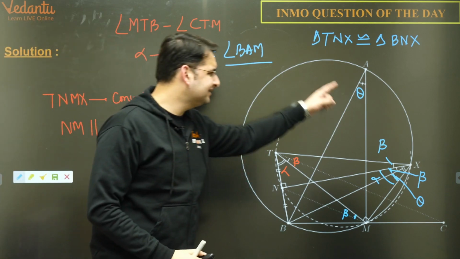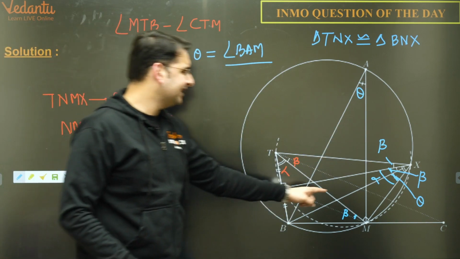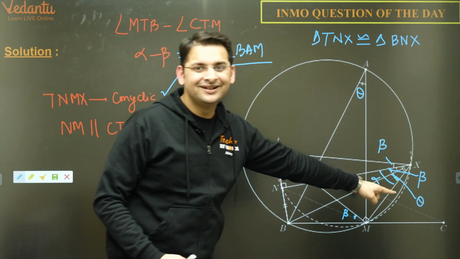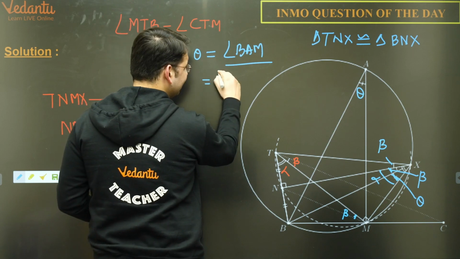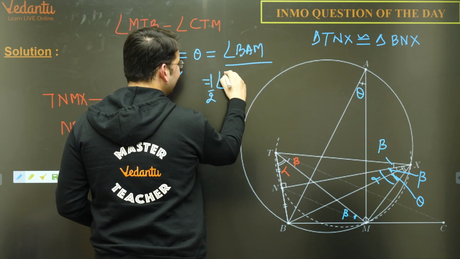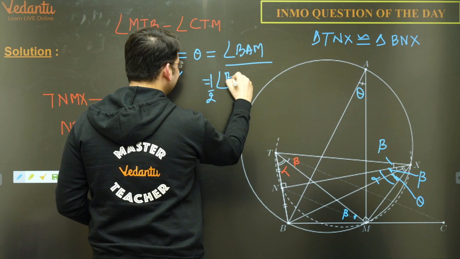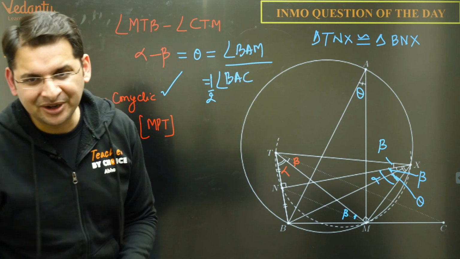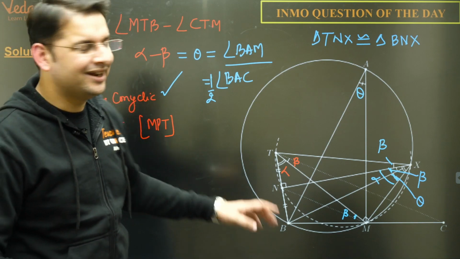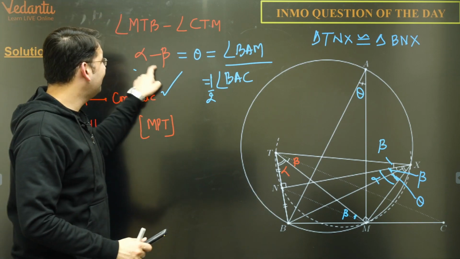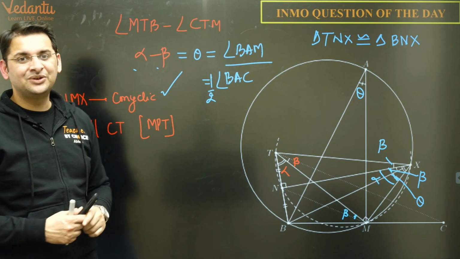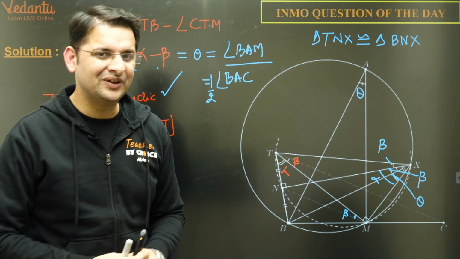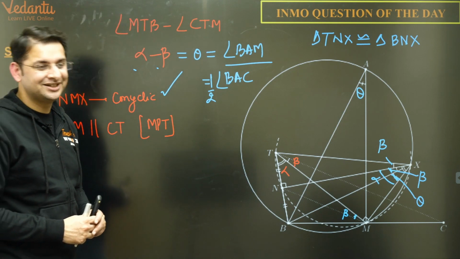Because ABC was the original triangle, and since M is a midpoint, angle BAM is half of angle A, overall angle BAC. And since BAC is a fixed angle because the triangle ABC was fixed, alpha minus beta, the difference of these two angles, does not really depend on the point X, and hence we are done.